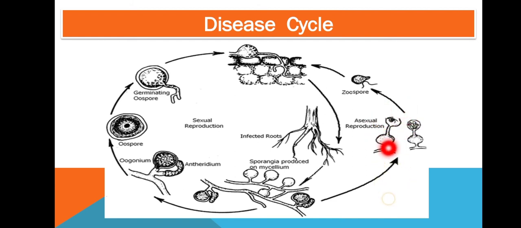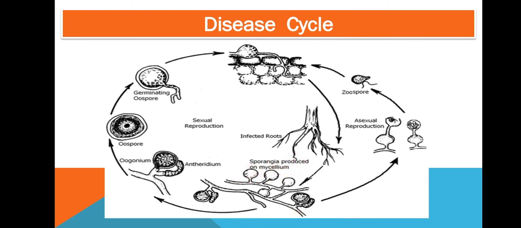And the nucleus that is present in the sporangia will transfer into the vesicle, and in this vesicle zoospore differentiation will take place and zoospores will be produced, that is the reniform biflagellated zoospores. This zoospore will swim for a period, then encyst, and then germinate and infect the susceptible host and spread the disease. So, this is the asexual reproduction cycle.